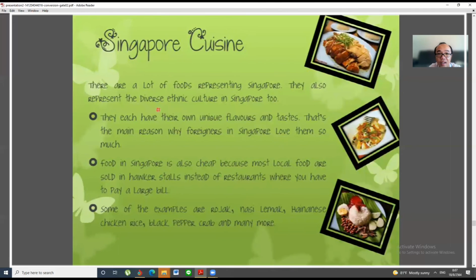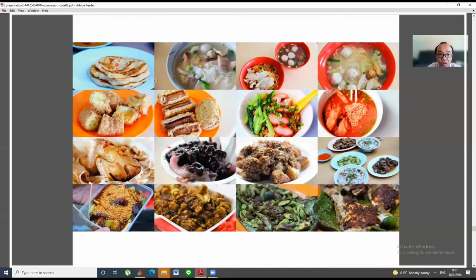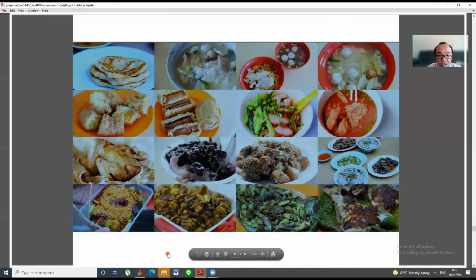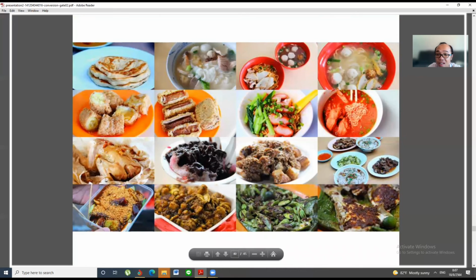Okay, and this is Singapore cuisine. It's almost the same as in Malaysia or Thailand. They have a lot of kinds, but the main dishes are rice or noodles. So these are the different kinds of dishes that we can find in Singapore, like roti, like wonton mee. Okay, it's yummy. And for dessert, ice kacang is very popular in Singapore. Ice kacang, you're going to taste it when you go to Singapore.